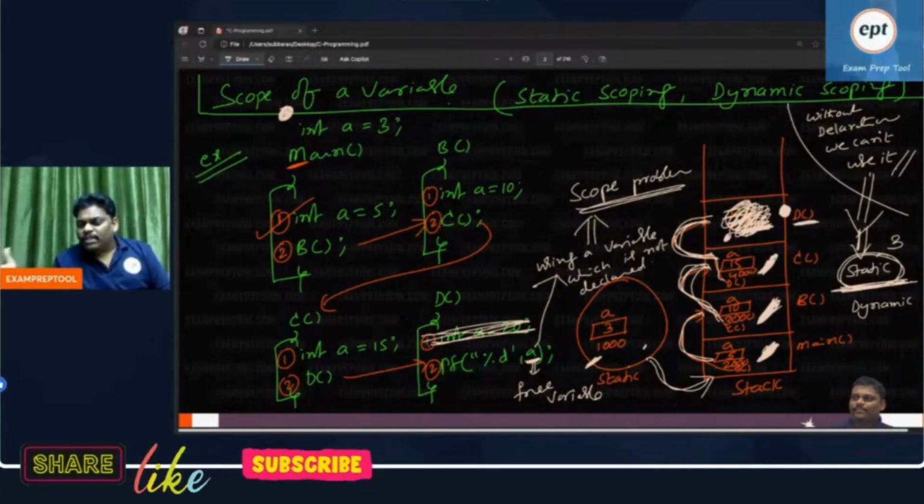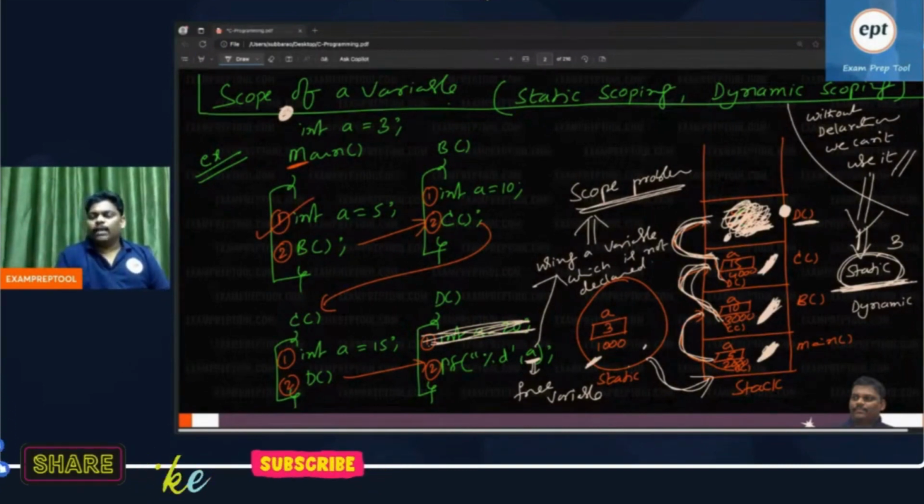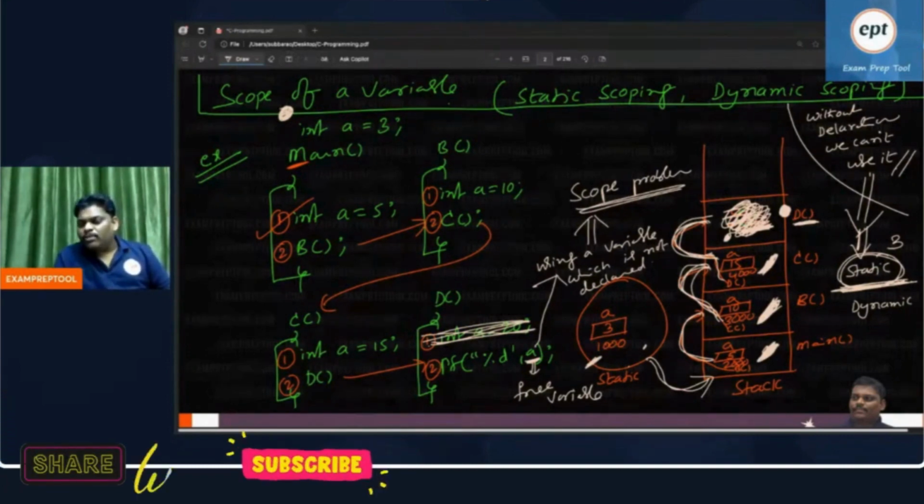Dynamic scoping means stack. But at compile time, where is the stack, yaar? Compile time, where is the stack? Can you say, at compile time, are local variables created or global variables created?